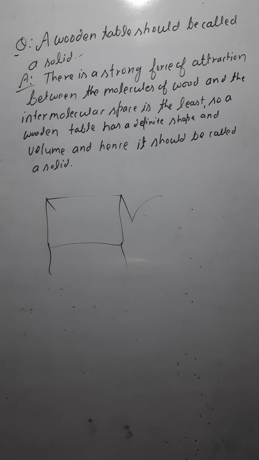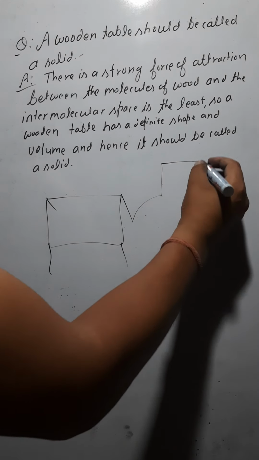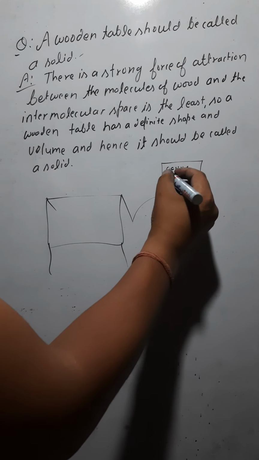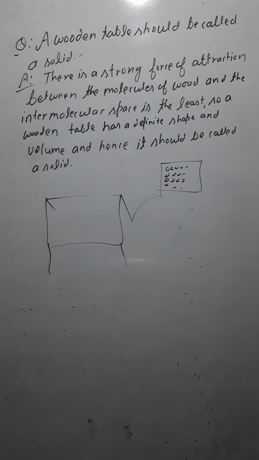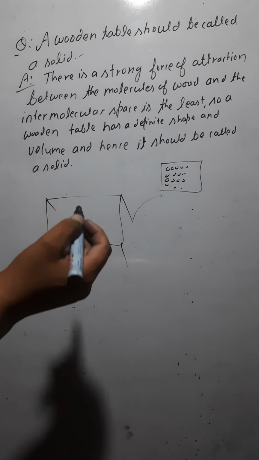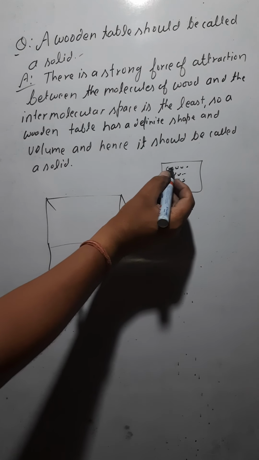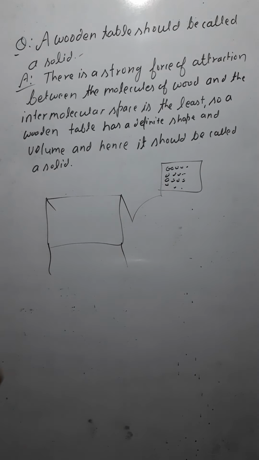Now, one more thing. In the case of a solid, the particles are very close and the force of attraction is very high.